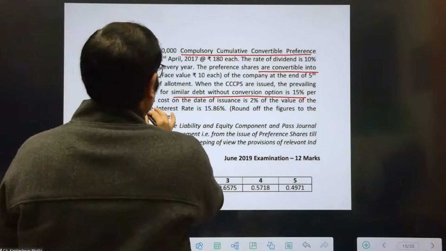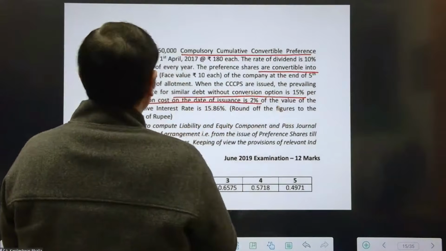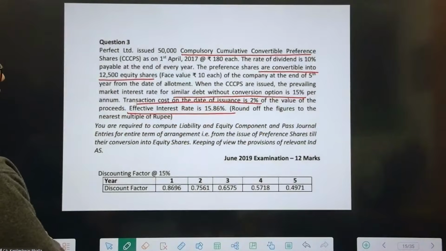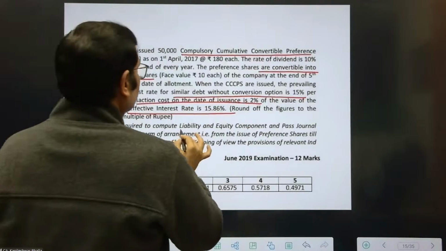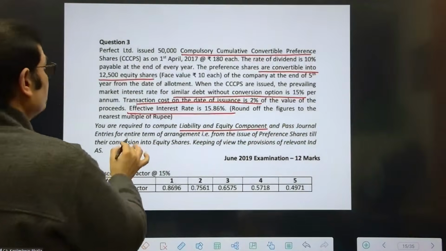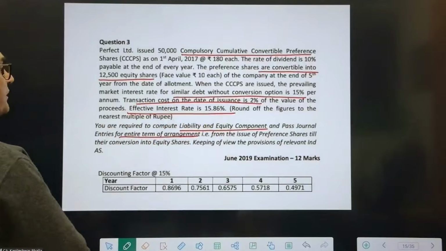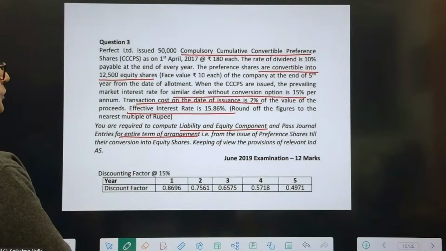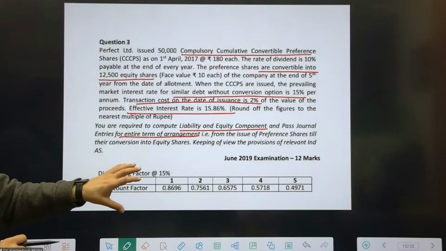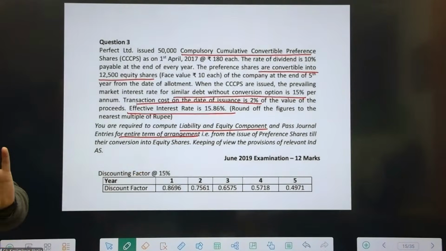The transaction cost on the effective date is 2% and the effective interest rate is already given to me. You're required to compute the liability and the equity component and pass journal entries for the entire term of the arrangement from the issue to the conversion to equity shares, keeping the provisions of the relevant AS in mind, and the discounting factors are also very clearly given in the question.